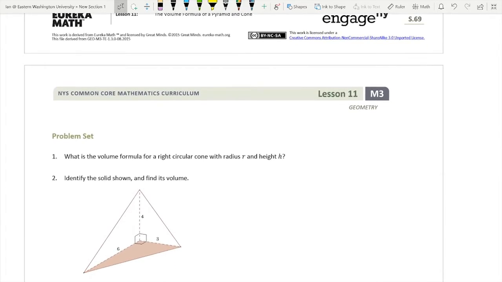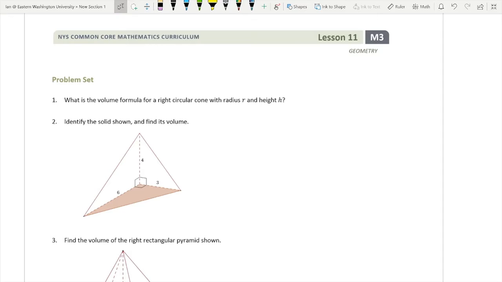In the problem set, there are some of these that I really want to do. Like number 1, find this volume. So this is a quarter of a pyramid. If you guys were to look, this is a quarter of a pyramid in here. So let's find the volume. Well, if we were to do this, this would be 5 here. And let's say that it's the same all the way around.